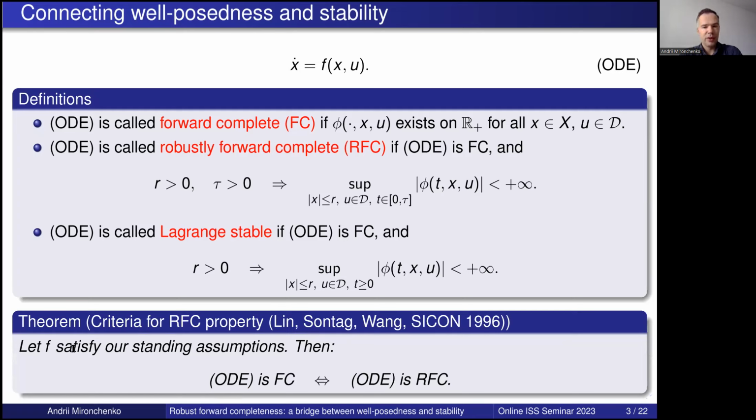It's very important because if we have just forward completeness, then we automatically also have bounds for these finite time reachability sets, which gives us a lot more in our hands. It's important that f should satisfy these assumptions. So it is not that for any forward complete system we automatically obtain robust forward completeness. No. Here we really exploit the regularity of f.